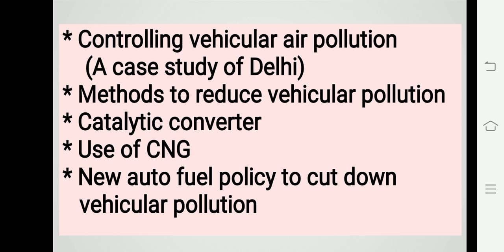Delhi leads the country in its level of air pollution. It has more cars than the states of Gujarat and West Bengal put together.